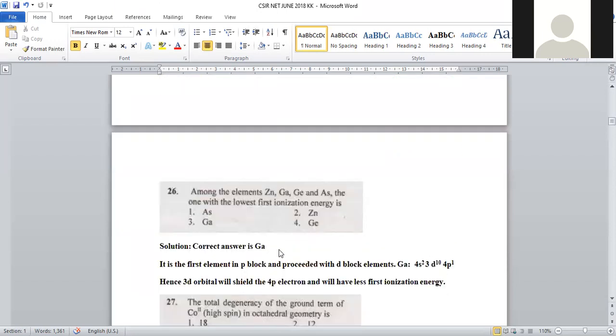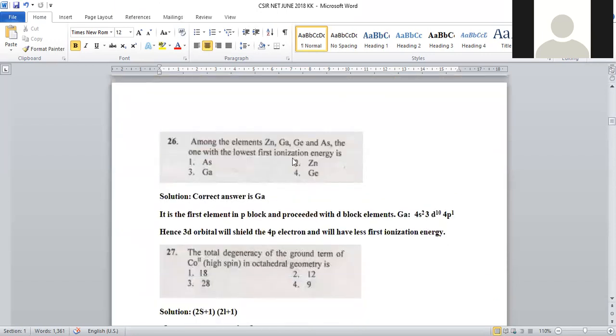Now let us move on to question number 26 in CSIR June 2018. Among the elements zinc, gallium, germanium, and arsenic, the one with the lowest first ionization energy. Ionization energy stands for the amount of energy required to remove an electron from a gaseous atom, right?